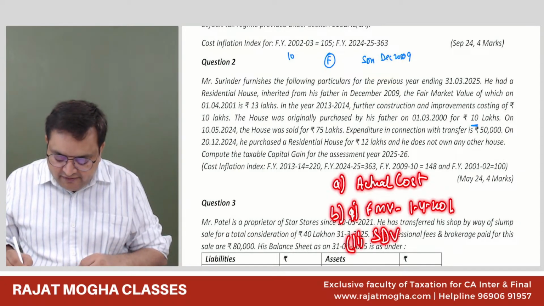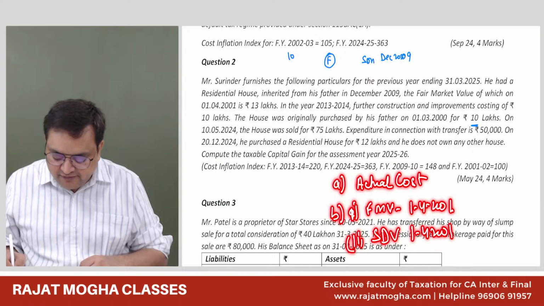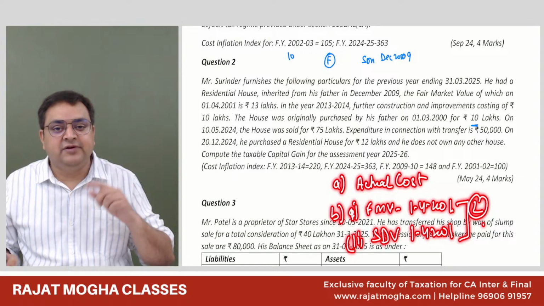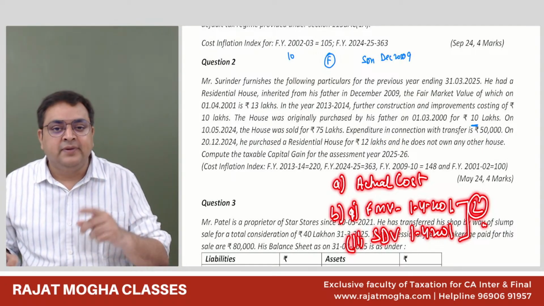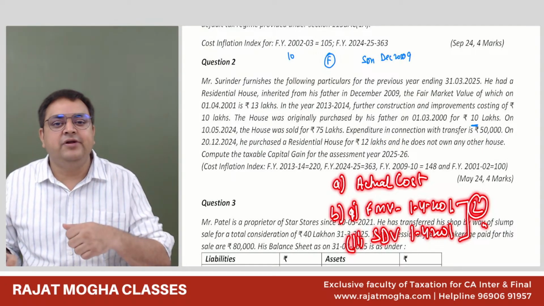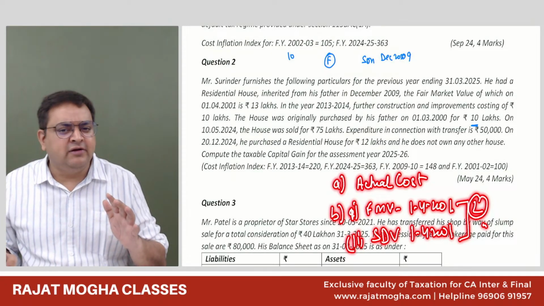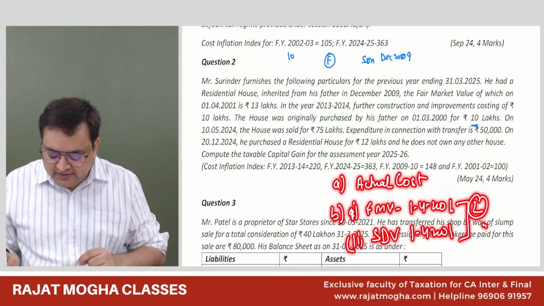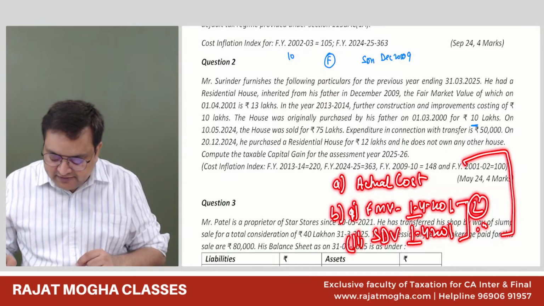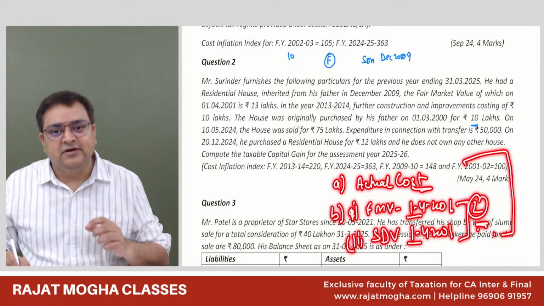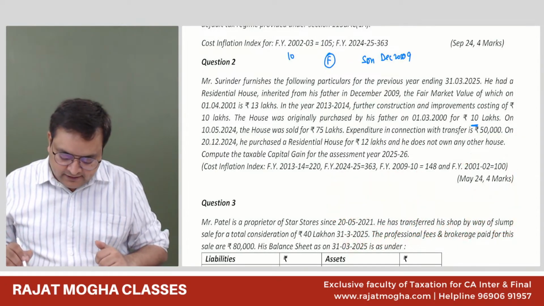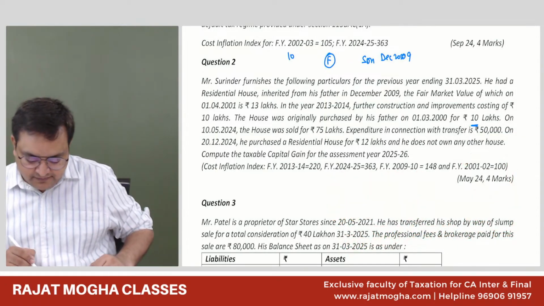We'll take the stamp duty value also as on 1/4/2001. First of all, whichever is lower, it is only in the case of land and building, if stamp duty value is available to you. If it is not available of 2001, then forget about it. But if it is available, then the fair market value or stamp duty value, whichever is lower, and then whatever is lower, compare with the actual cost, whichever is higher. Got it, guys? You remember this provision? Yes, okay, sir. Good.